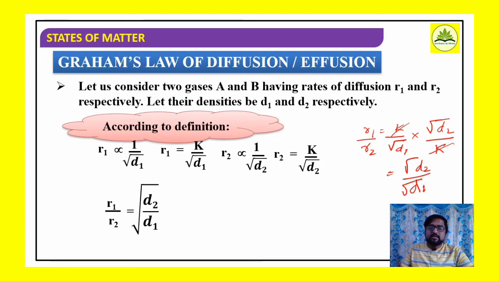Right? So what is common here? Square root. So overall we have taken the square root of D2 by D1. So R1 by R2 is equal to square root of D2 by D1. Here R1, R2, what are these? These are the rates of diffusion of A and B gases. D1 and D2 are the densities of the gases. You got this expression? R1 by R2 is equal to square root of D2 by D1. Well, what is the condition we said? Under similar conditions of temperature and pressure. So this expression holds good at the same temperature and pressure.